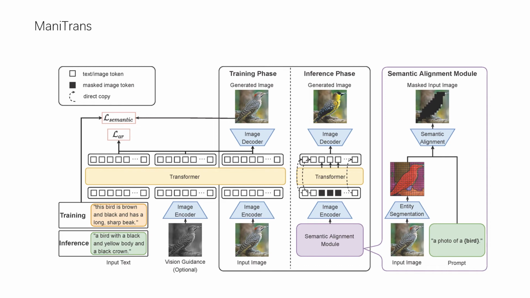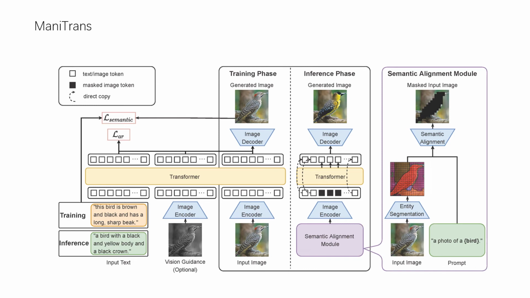This is the architecture of our ManiTrans framework for entity-level text-guided image manipulation. The basic idea of ManiTrans is to manipulate only the image tokens which correspond to the text. ManiTrans adopts a transformer as the generation model, which takes the input text token and visual guidance token, created from a sketch image generated from the input image, as input, and generates image tokens autoregressively.